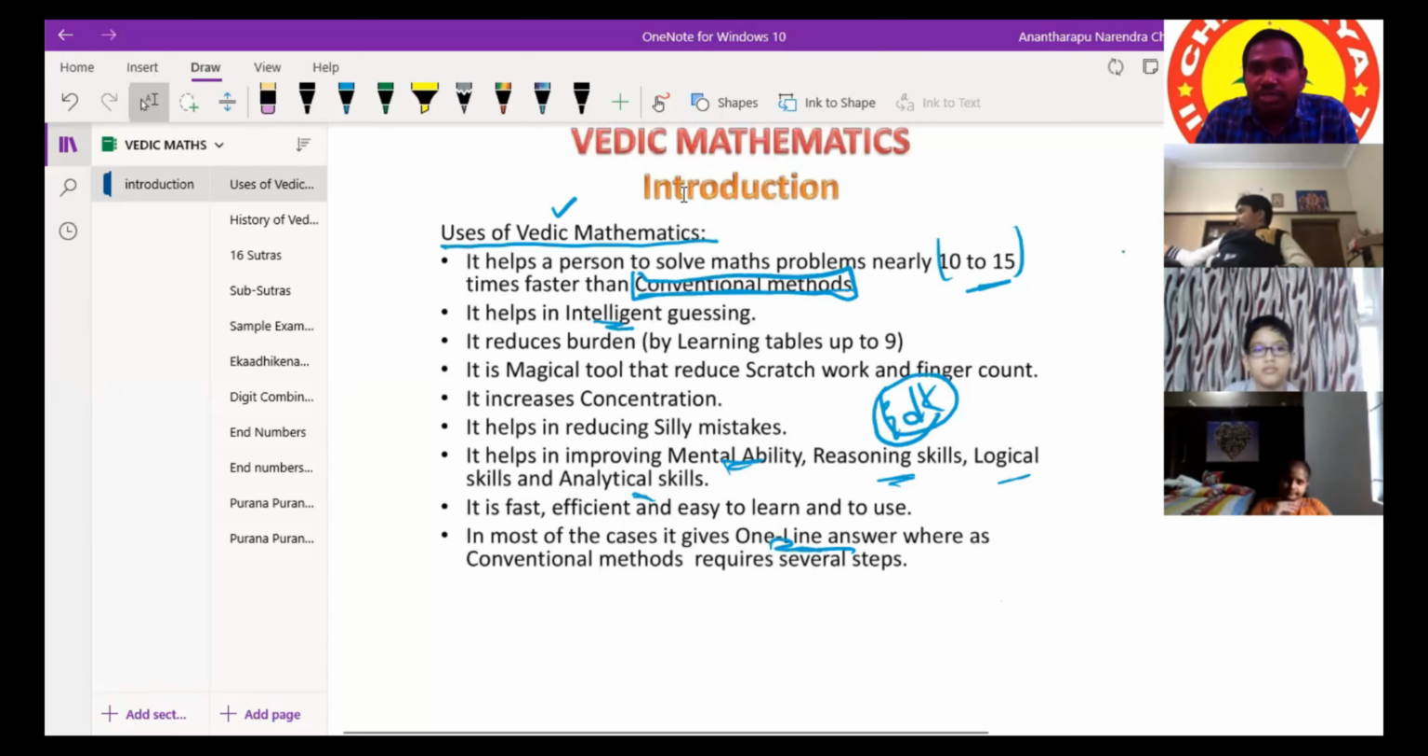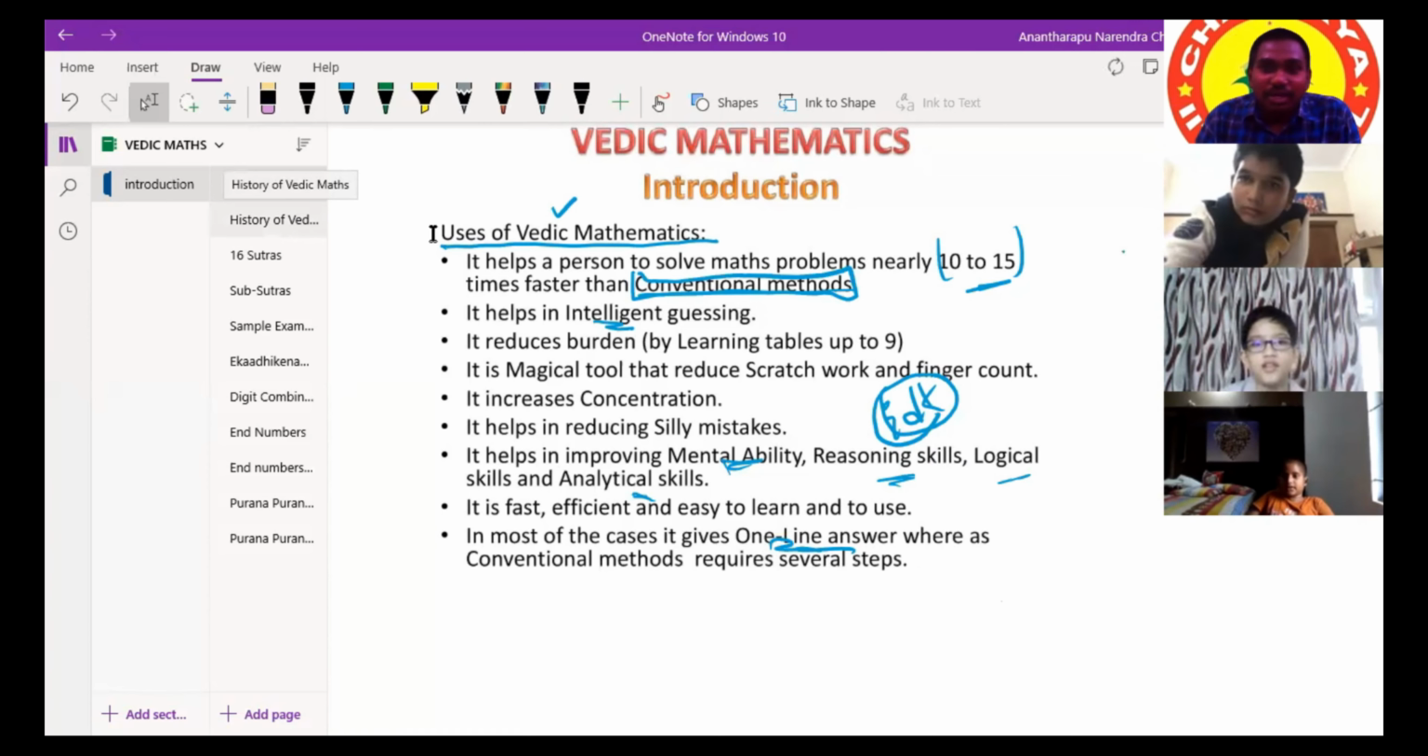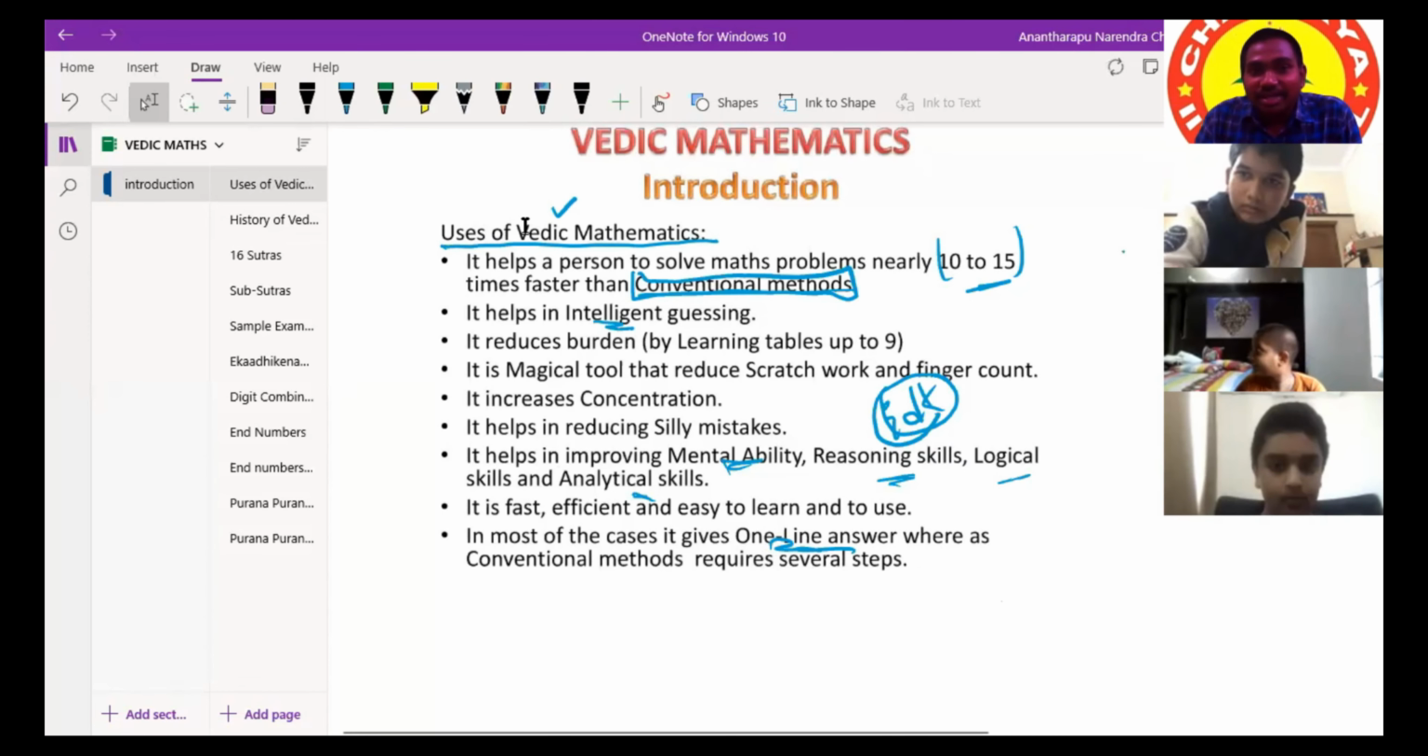These are the uses of Vedic math. It is helpful. It helps a person to solve math problems nearly 10 to 15 times faster than the conventional methods.